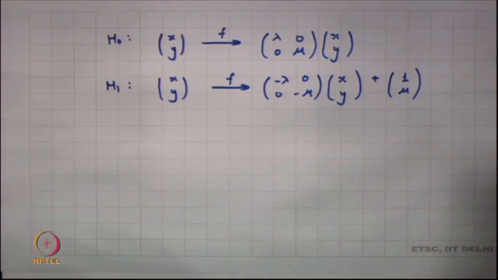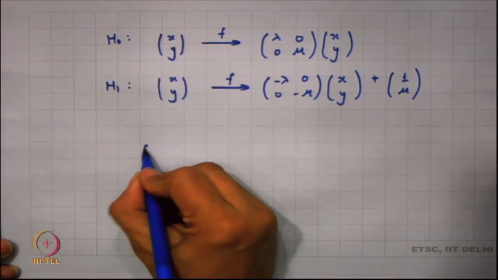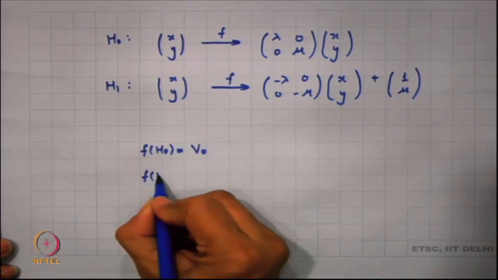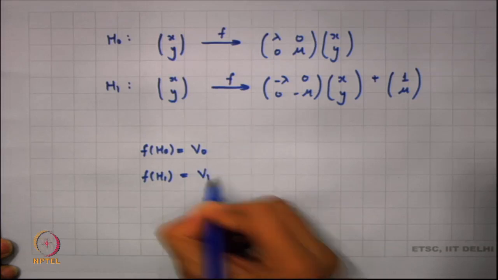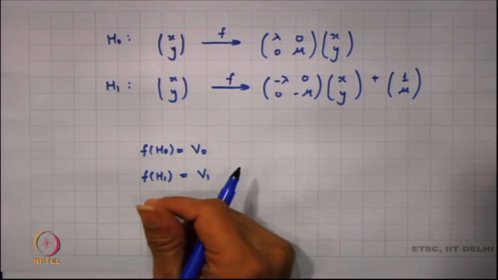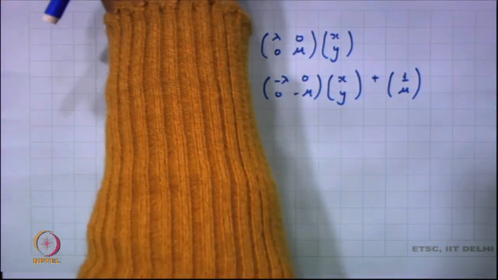So, we can finally define this map on H0 and H1, and we can easily see that f of H0 will be equal to V naught and f of H1 is equal to V1, where in V1 it is going on like the increasing x. What you find is that the increasing y is being mapped onto the decreasing x. So, this is what is basically your figure here.